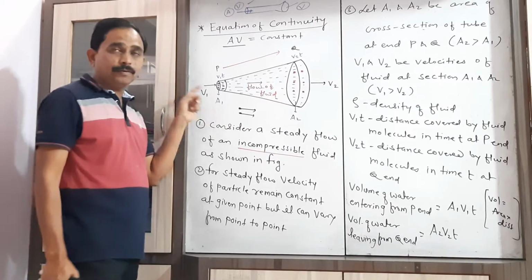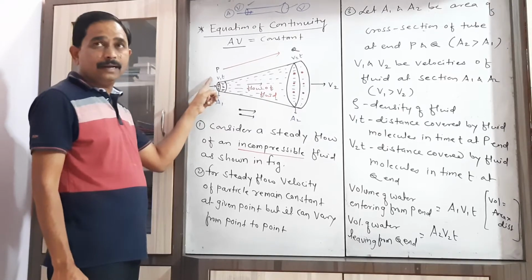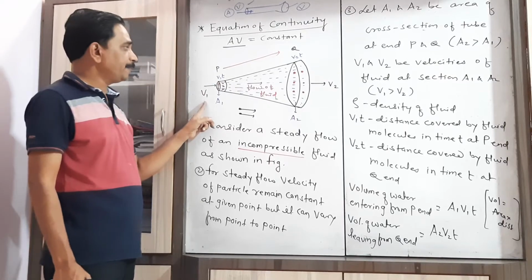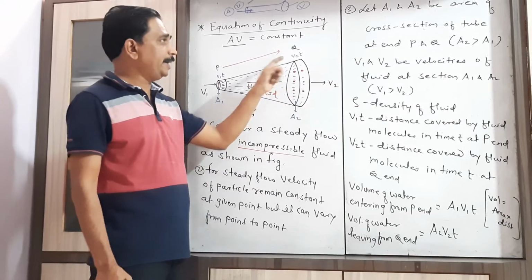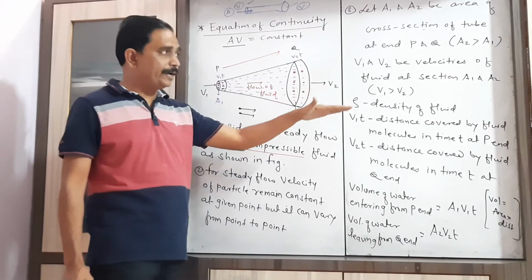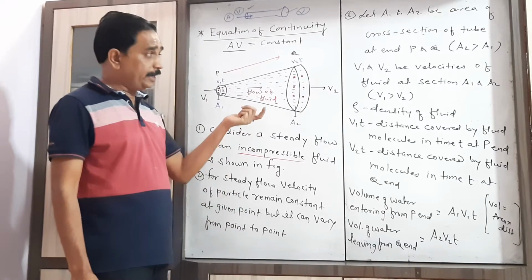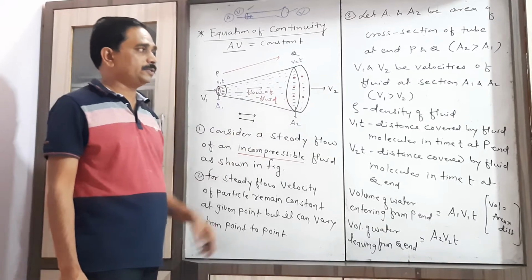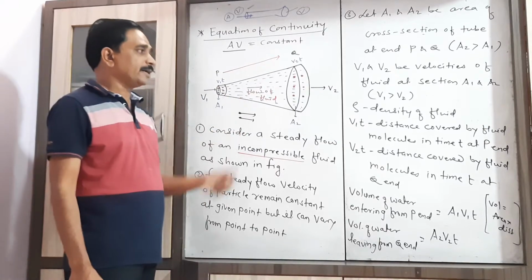Now consider the velocity of the fluid which is entering at end P and leaving at end Q. Let V1 be the velocity of fluid at end P and V2 be the velocity of fluid at end Q, that is, the velocities at cross sections A1 and A2, in such a way that velocity V1 is greater than velocity V2. Rho is the density of the fluid which we consider.